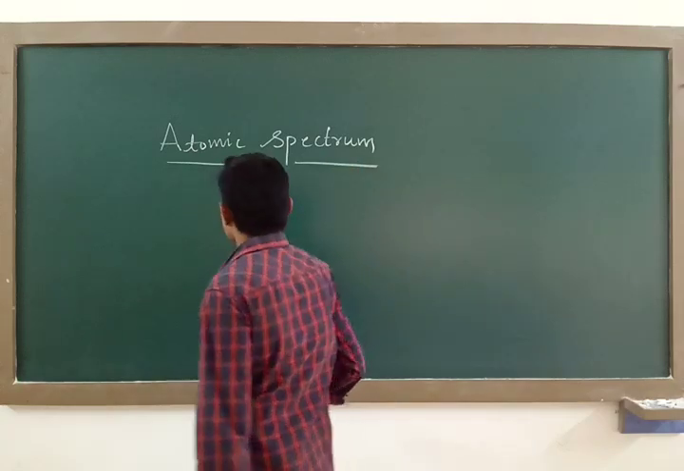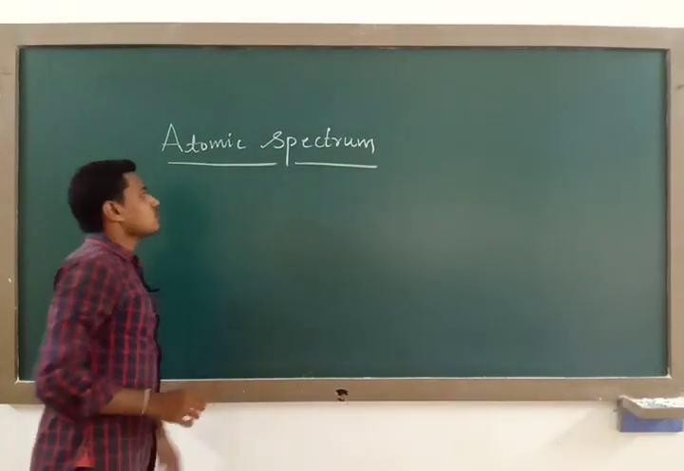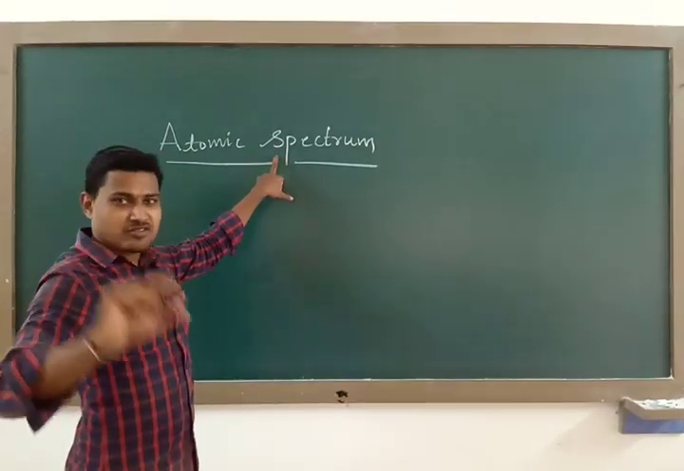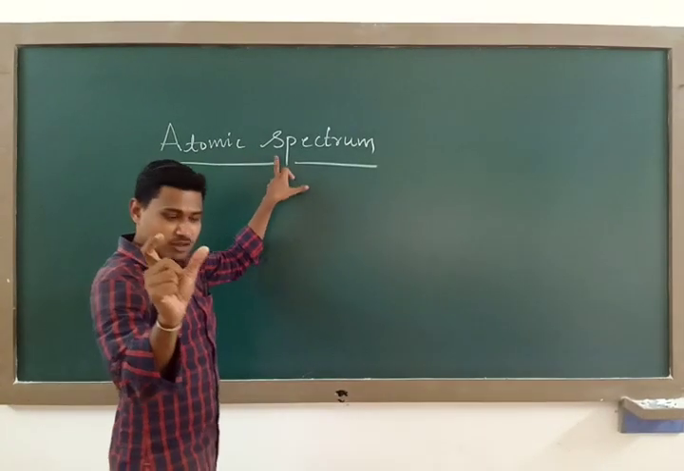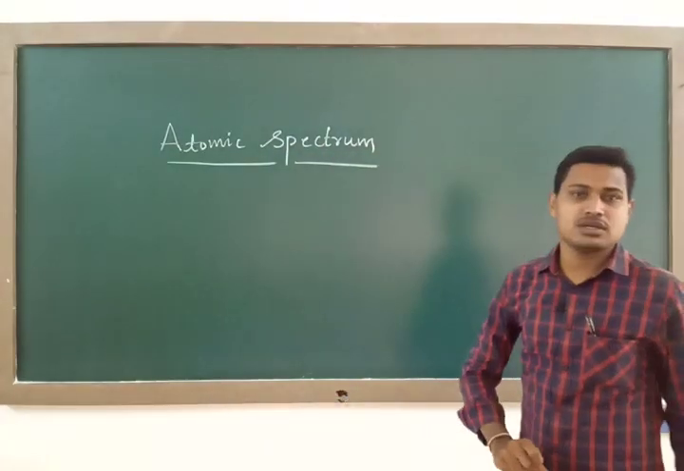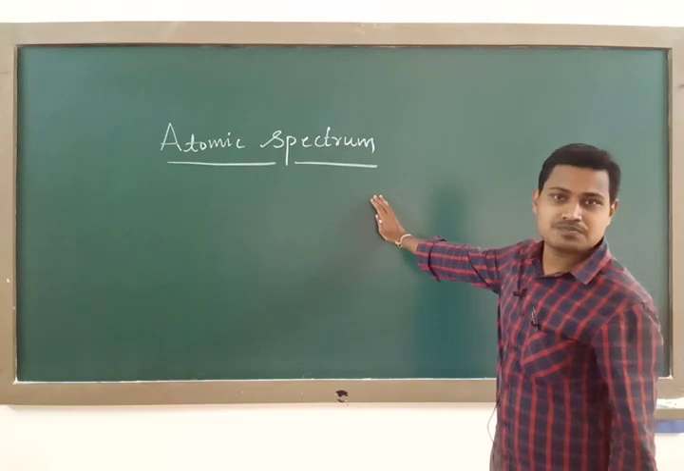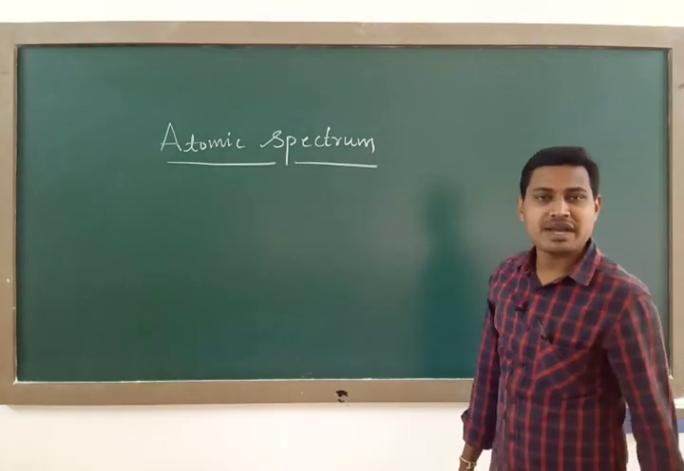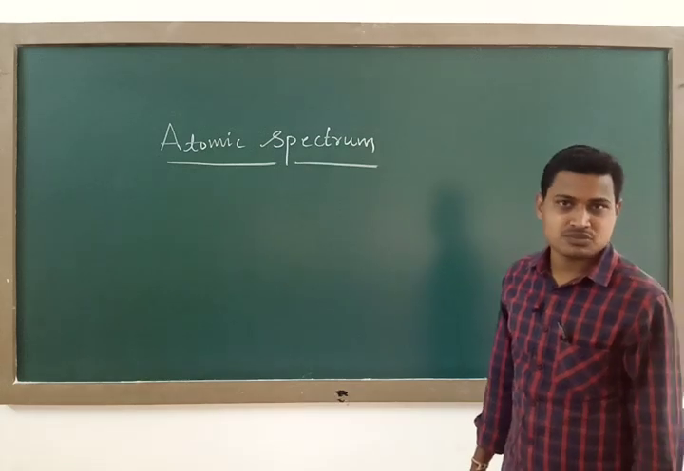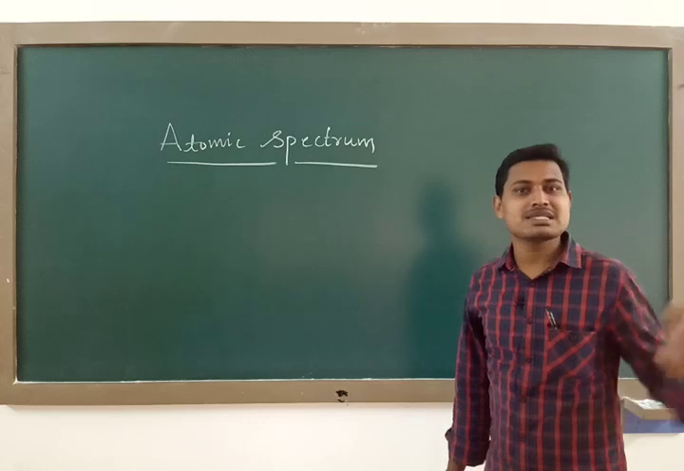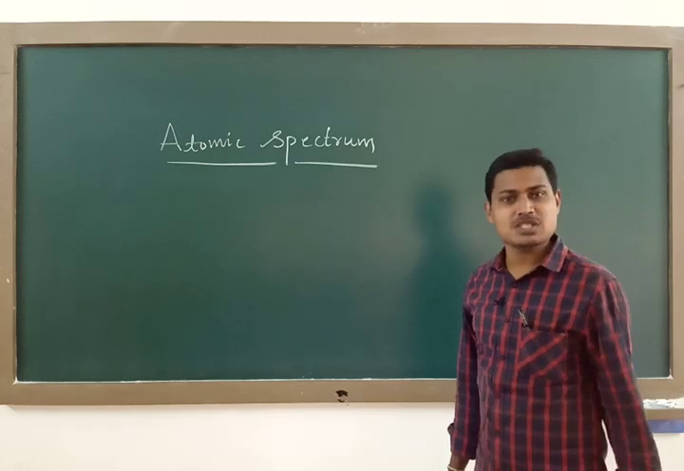So, under this atomic spectrum, generally spectrum means a band of colors, a set of frequencies or particular wavelengths of colors. We call them a spectrum. See, we know that when white light passes through a prism, it splits into 7 colors. We call that a spectrum. A band of colors is called a spectrum.